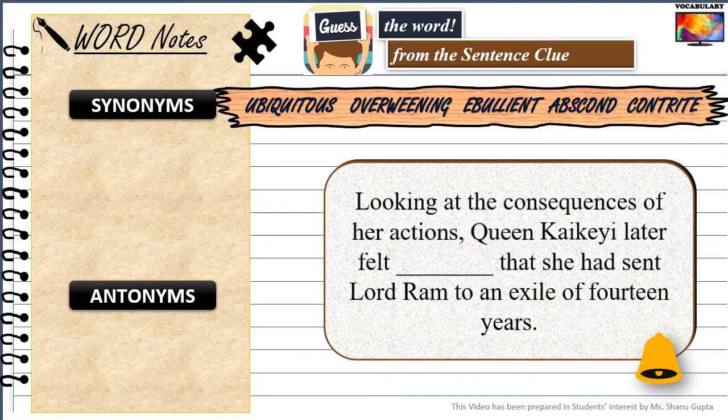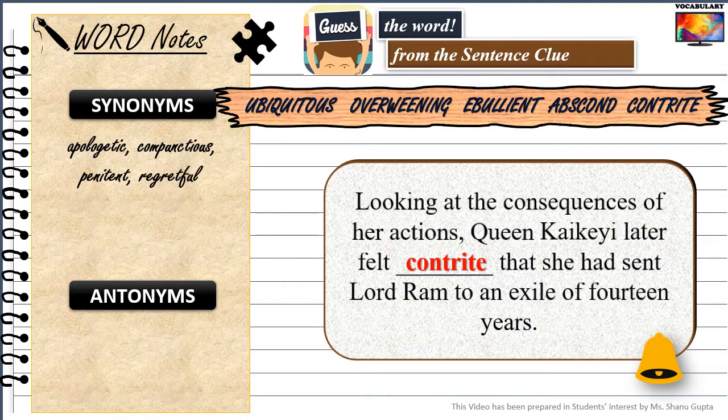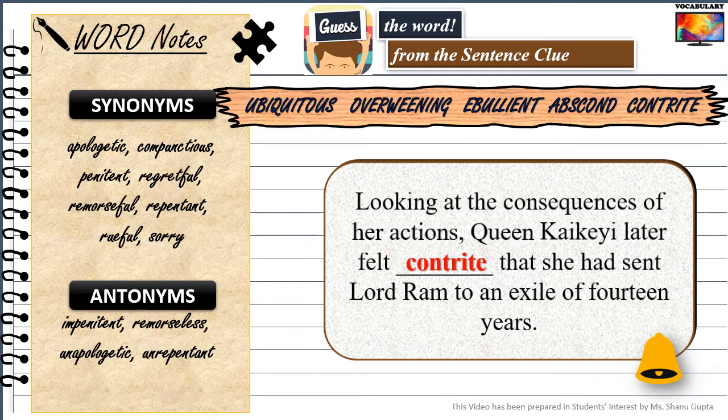The next sentence is, looking at the consequences of her actions, Queen Kekai later felt dash that she had sent Lord Ram to an exile of 14 years. The correct word for this blank is contrite, which means regretful. Similar meaning words are apologetic, compunctious, penitent, regretful, remorseful, repentant, rueful, sorry. And antonyms are words such as impenitent, remorseless, unapologetic, unrepentant.